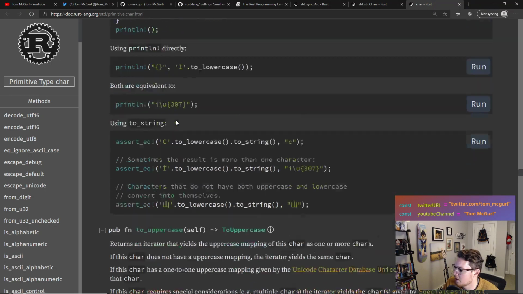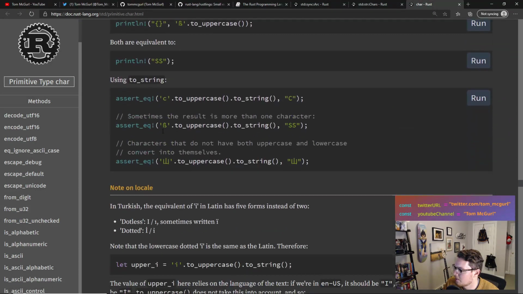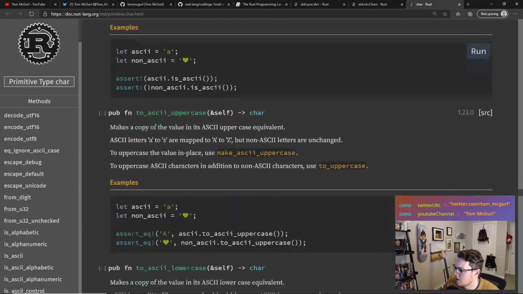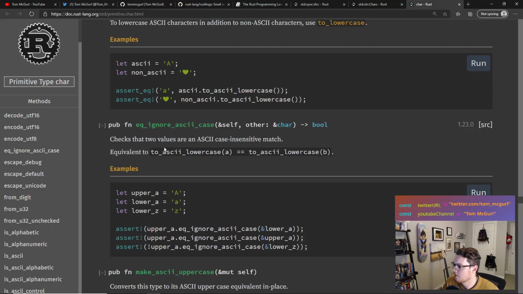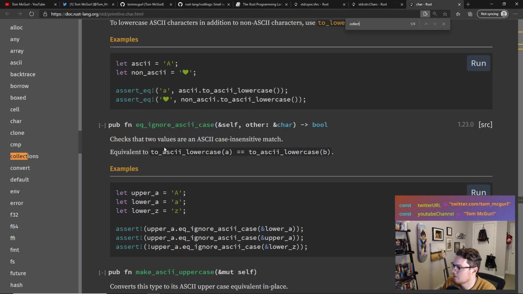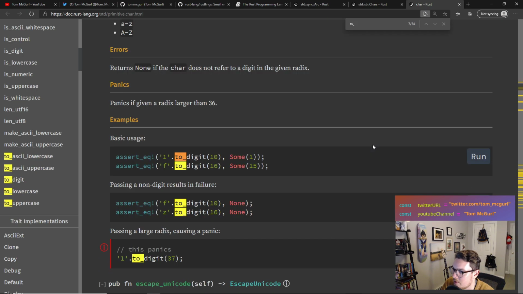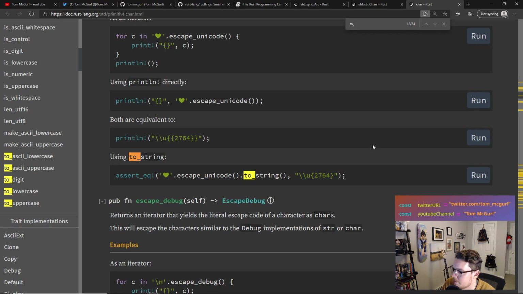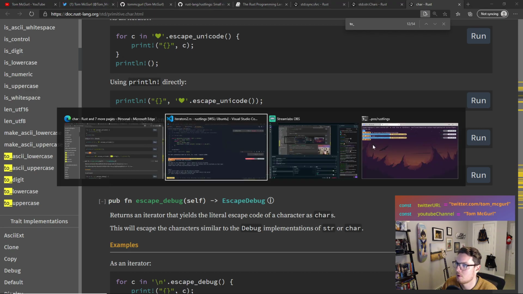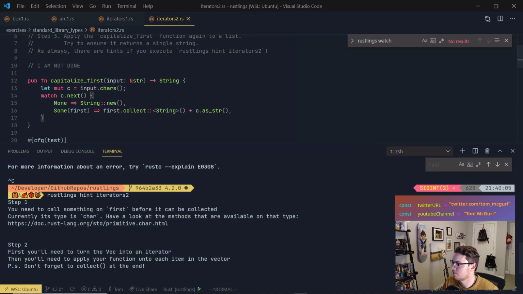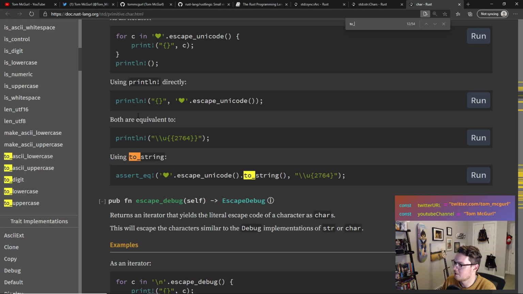Okay, so to lowercase. We're in the to's now. To uppercase. Is ASCII. Let's see. Let's look for to ASCII, to digit, to string. Let's try that. So let's see what that does first.